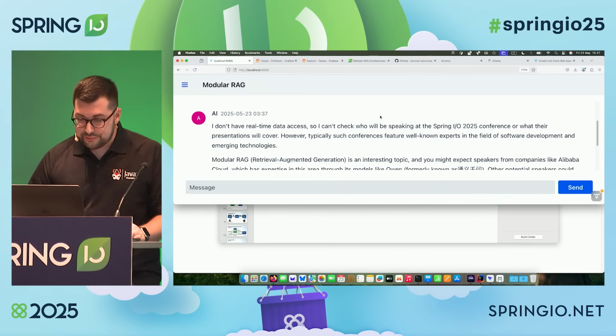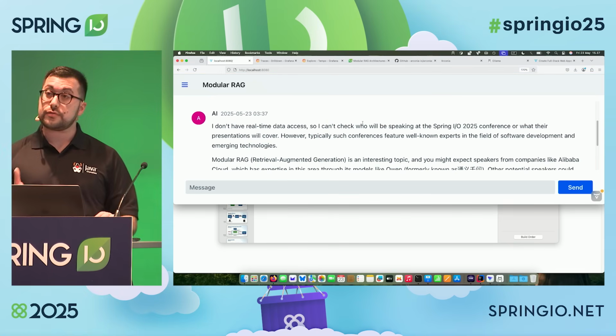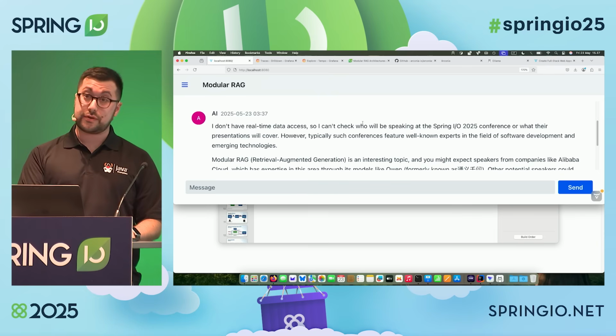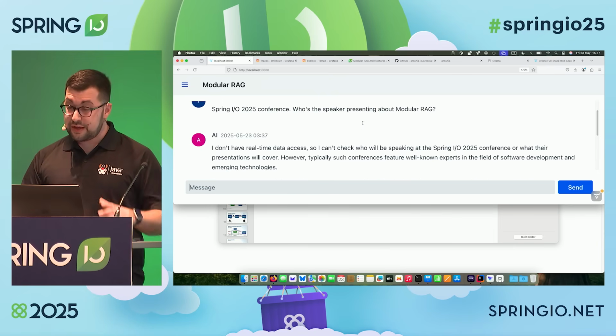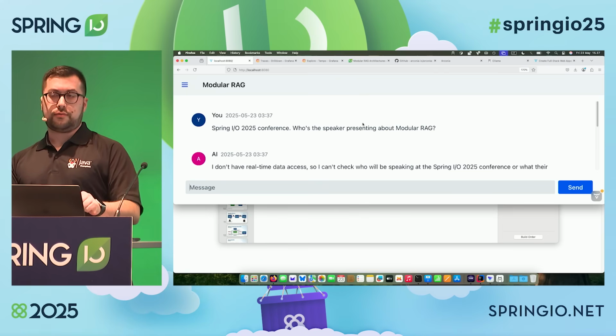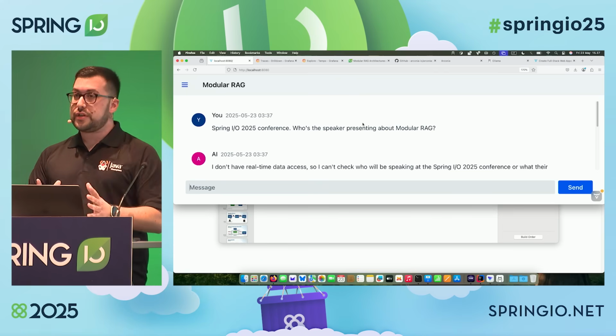I don't have real-time data access. Okay, the model was not trained on recent data. It doesn't know about Spring I/O 2025, so it cannot answer this question. So let's start addressing this problem.